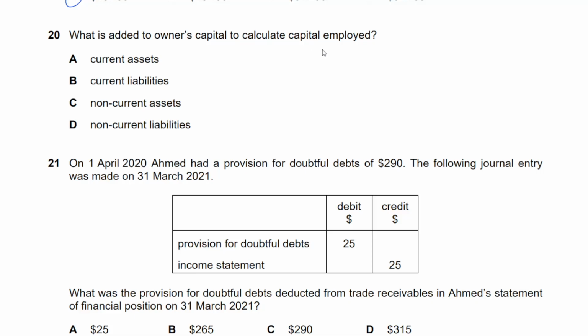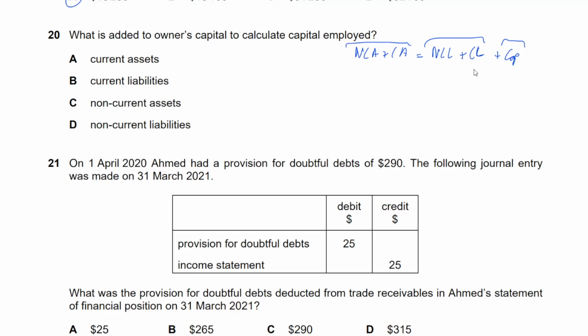I've given you this trick a few times, but I'm going to give that to you again. You remember that accounting equation? Just break it down: non-current asset plus current asset, instead of just writing assets, equals non-current liabilities plus current liabilities plus capital. It's just your classical accounting equation that you learned in the first chapter. Assets equal liabilities plus capital, but just break it down.